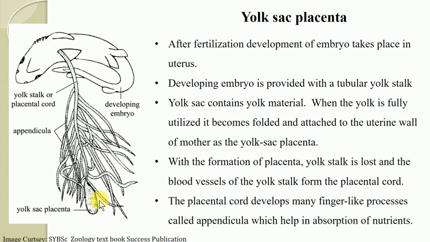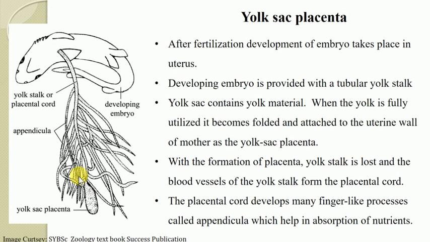As the yolk sac is converted into the placenta, it is referred to as a yolk sac placenta. Now with the formation of the placenta, the yolk stalk is lost and the blood vessels of the yolk stalk form the placental cords.